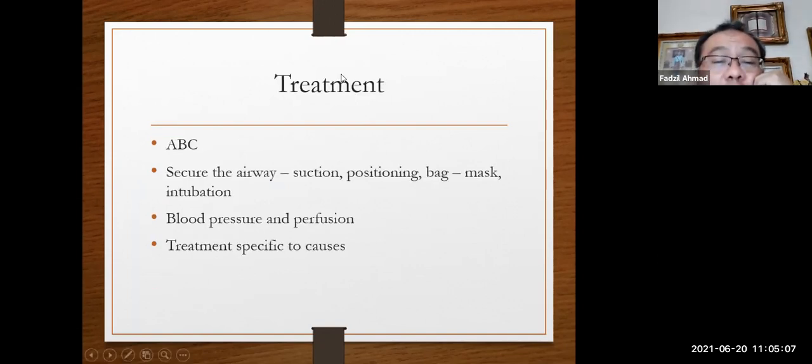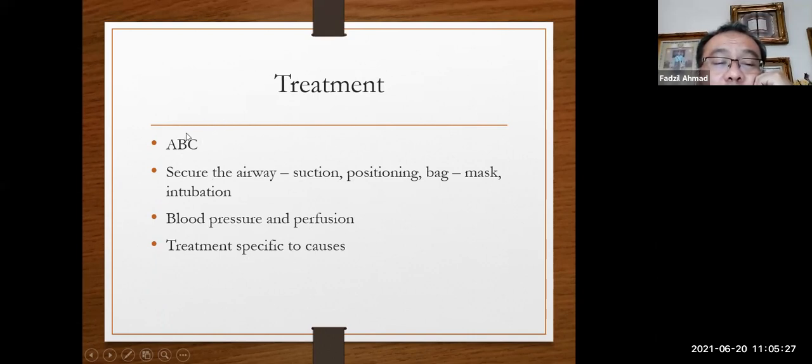Treatment wise, always when it comes to this, go to the ABC: airway, breathing, and circulation. Secure the airway first: suction, positioning, bag and mask, intubation, blood pressure and perfusion, and treat the specific cause.